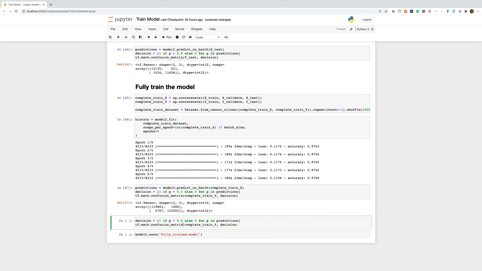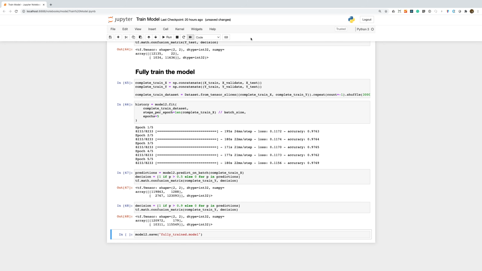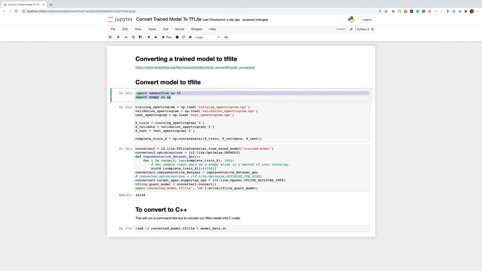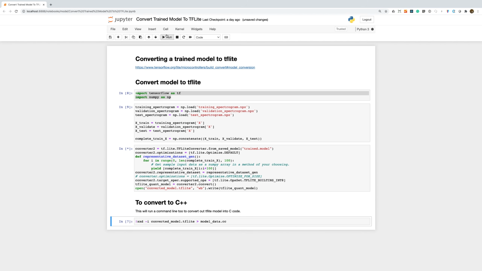Our next step is to convert the model to TensorFlow Lite for use on the ESP32. So let's jump into another workbook for this. We have our imports to bring in TensorFlow and NumPy. We're also going to need our data. We need this so that the converter can quantize our model accurately. Once the model has been converted, we can run a command line tool to generate the C code, and we can now compile that into our project. We'll take a look at the wake word detection code on the ESP side of things later.